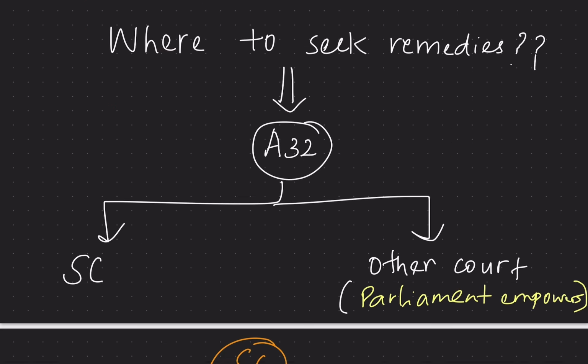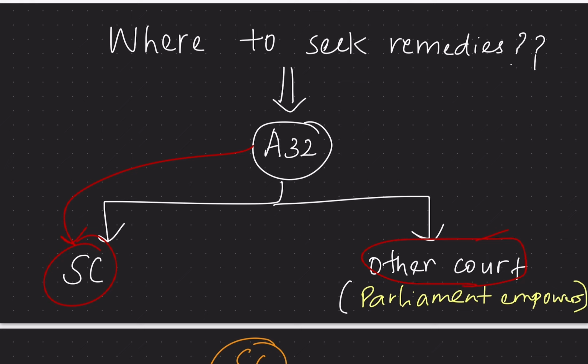So where can we seek the remedies? Where to seek the solutions for the violation of fundamental rights? We can directly go to the Supreme Court. That is what Article 32 is telling. Then what about other courts? Yes, other courts can also issue the writs for the violation of fundamental rights, but the Parliament has to empower that court to issue the writs.